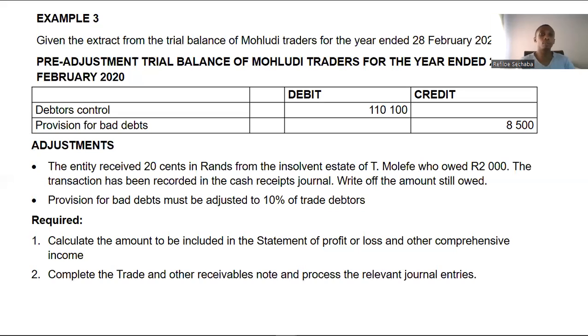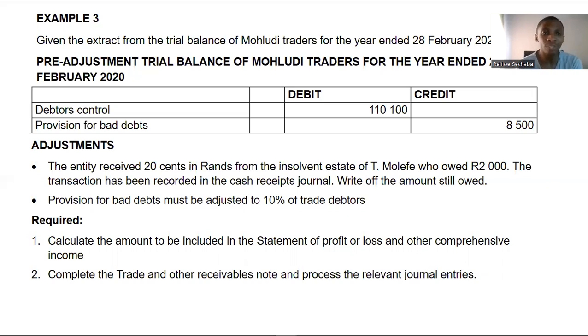Let us look at example 3. In example 3, we are given an extract from the trial balance of Including Traders for the year ended 28th of February 2020. The pre-adjustment trial balance told us that we have debtors control of 110,100. Provision for bad debts is 8,500. Now, these are the adjustments.